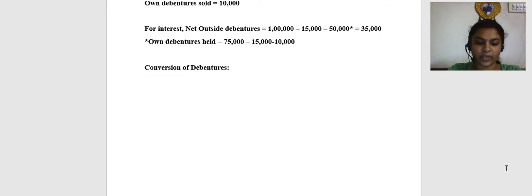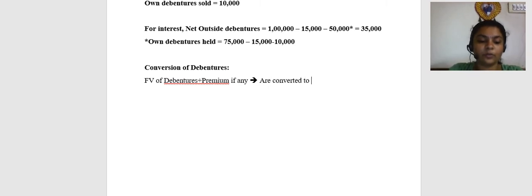The face value of debentures plus premium, if any, together will be converted to equity shares at a given value.